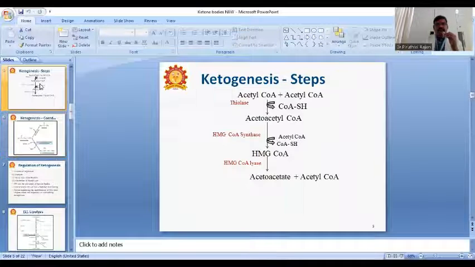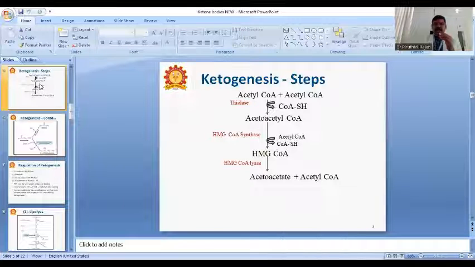So acetyl-CoA along with one more acetyl-CoA, in the presence of thiolase enzyme, gives acetoacetyl-CoA. From acetoacetyl-CoA, with the enzyme HMG-CoA synthase, we get HMG-CoA. From HMG-CoA, in the presence of HMG-CoA lyase enzyme, we get acetoacetate.